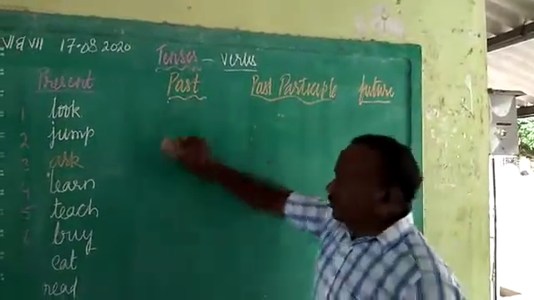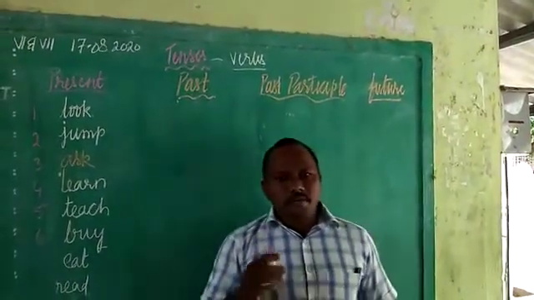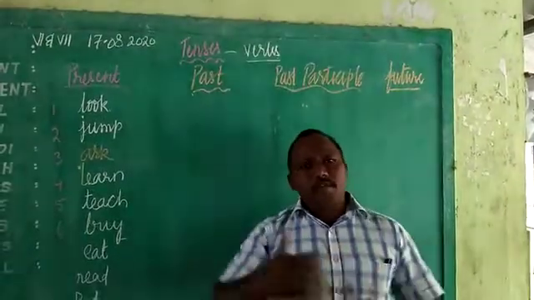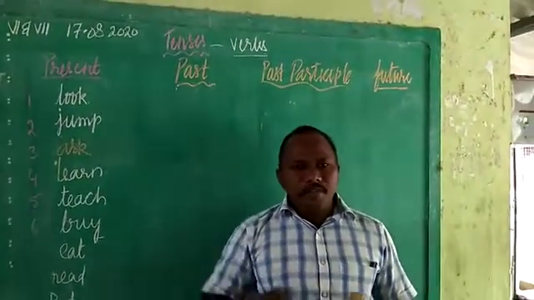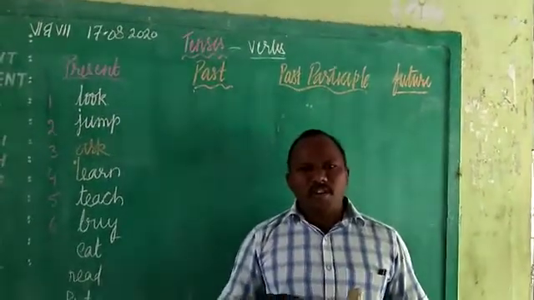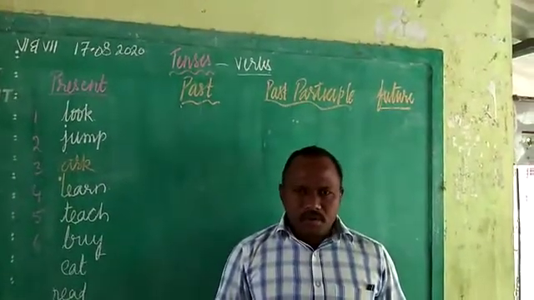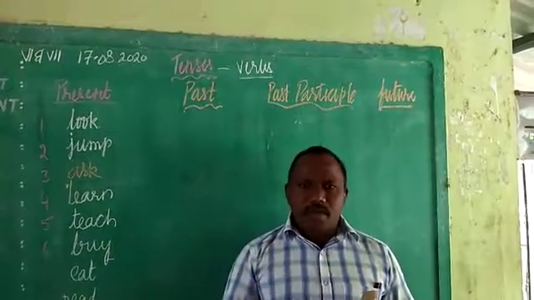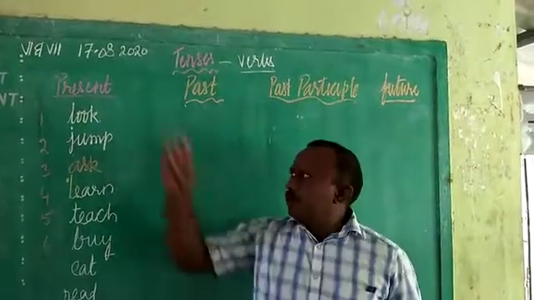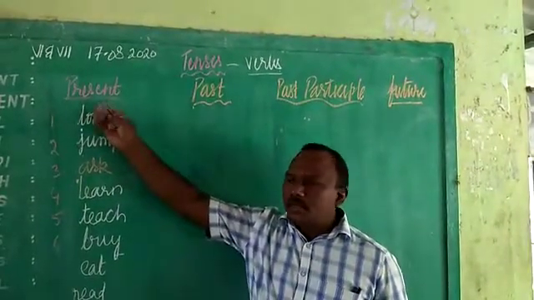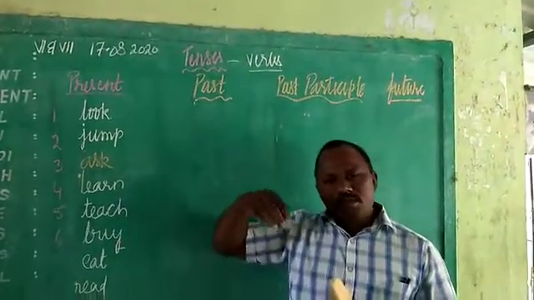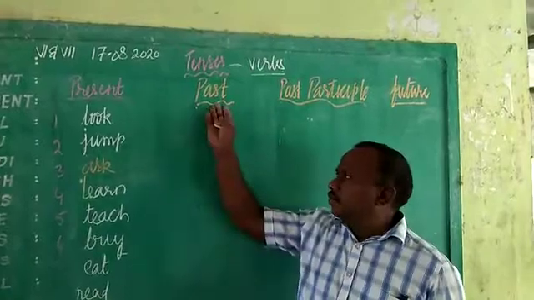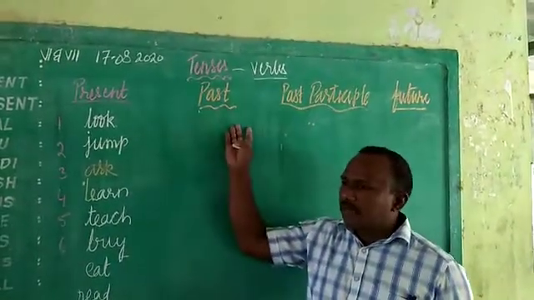Now, what I want to tell you today is, children, and why I was repeating again about these verbs, because verbs play an important role when you talk. If you are talking now, we use the present form of the verb. If you are talking about an action which is already completed, you have to go to the past form of the verb.